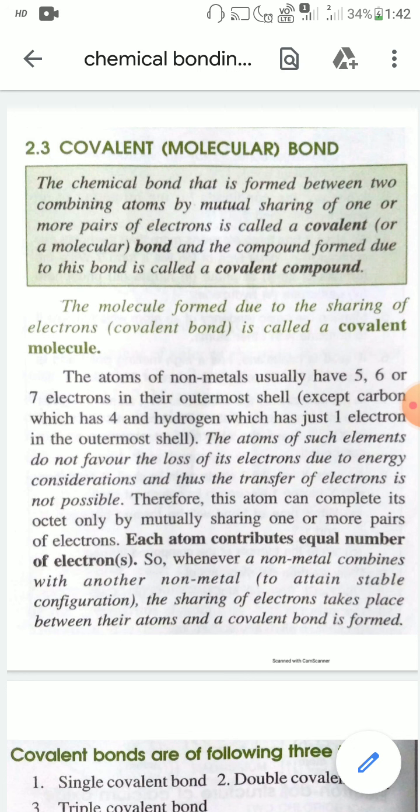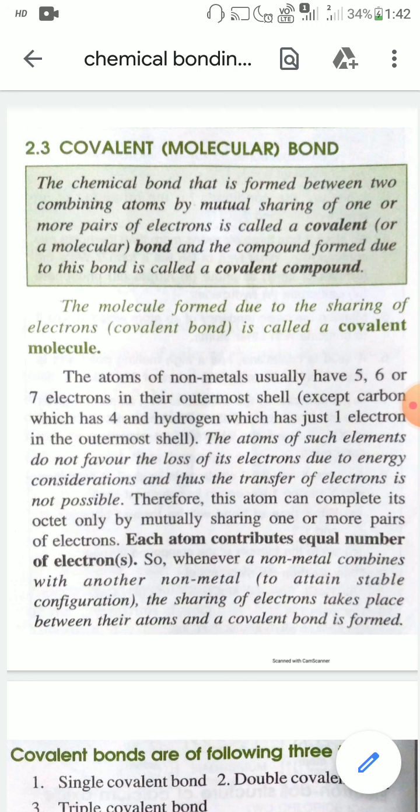The chemical bond that is formed between two combining atoms by mutual sharing of one or more pairs of electrons is called a covalent bond, and the compound formed due to this bond is called a covalent compound or covalent molecule. So what is a covalent molecule? The molecule formed due to the sharing of electrons is called a covalent molecule.